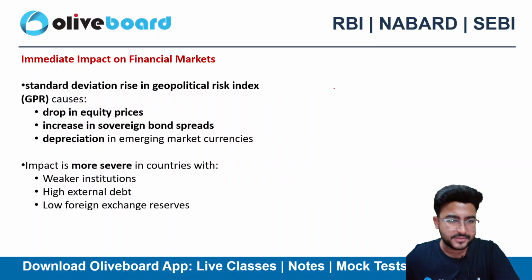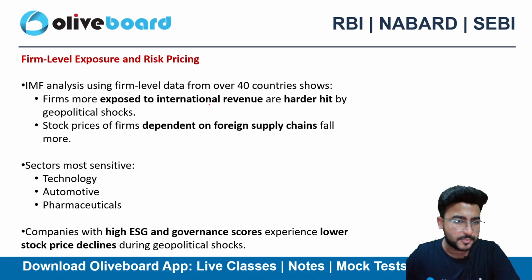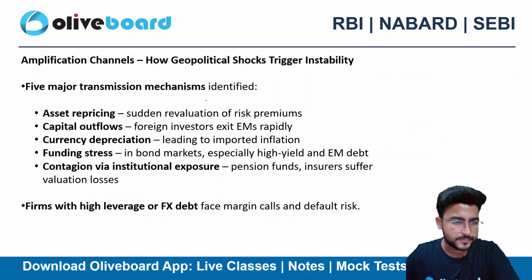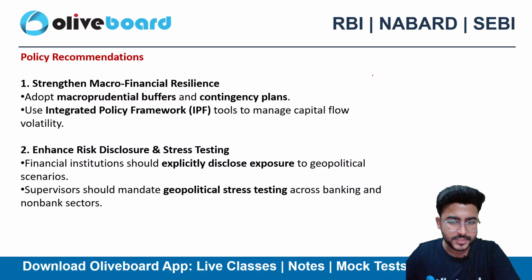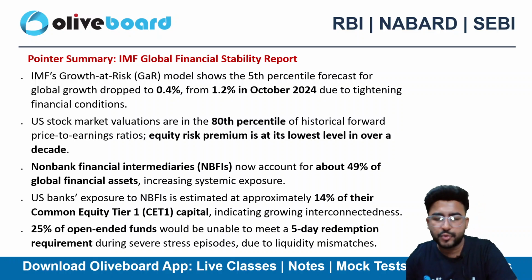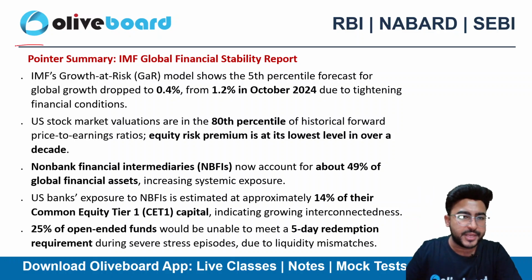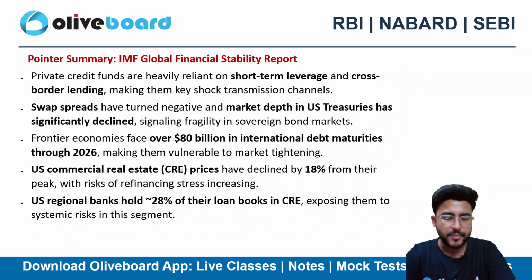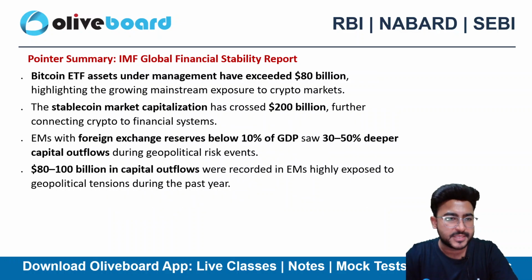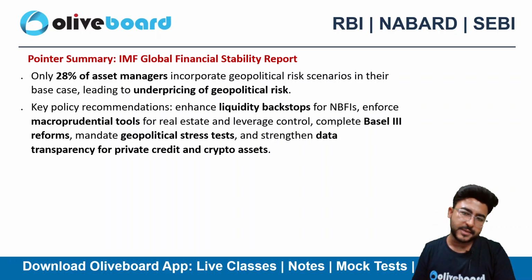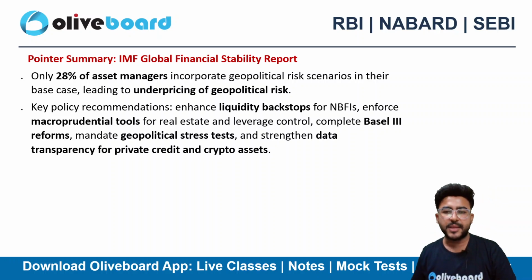So again, I have summarized everything for you guys. These are the policy recommendations only. I have highlighted the keywords as well, plus I have included some data as well. So these are the pointer summary notes for you guys. You can have a quick reading. I have taken this from the report itself. The major key pointers I have mentioned here that you need to study. So this will again be helpful. Give a quick reading of this report and then you can go through the summary pointers as well.